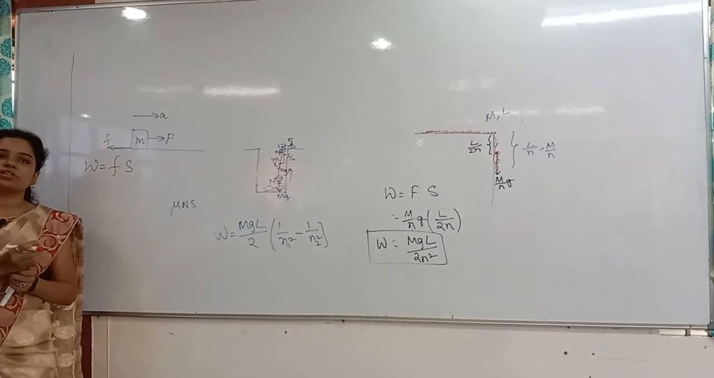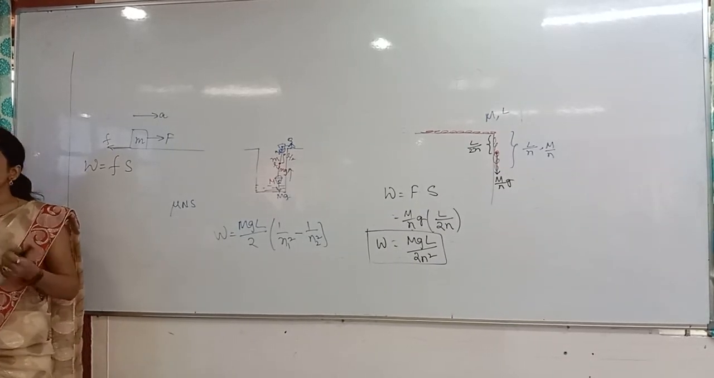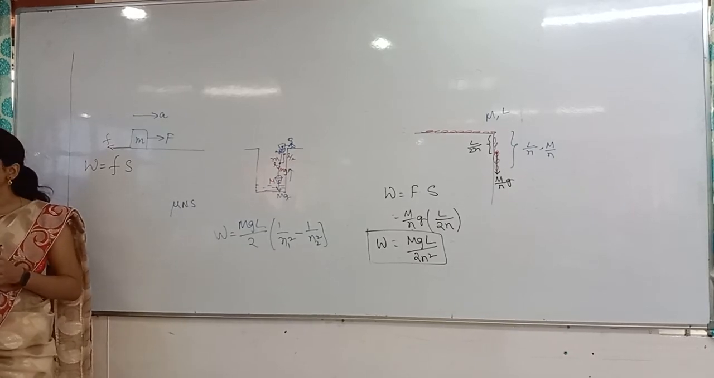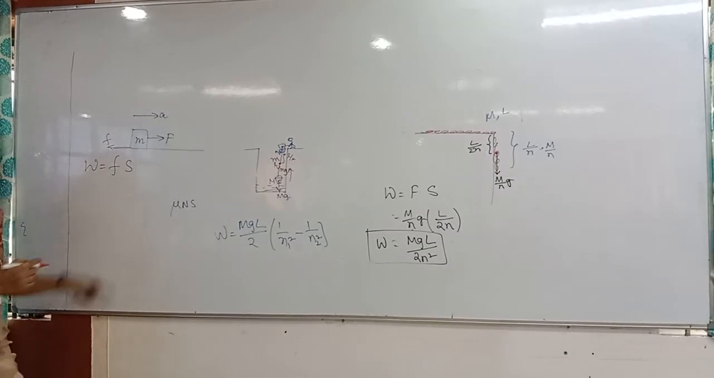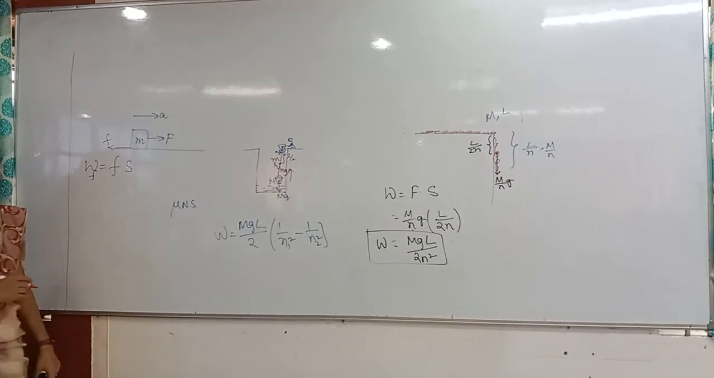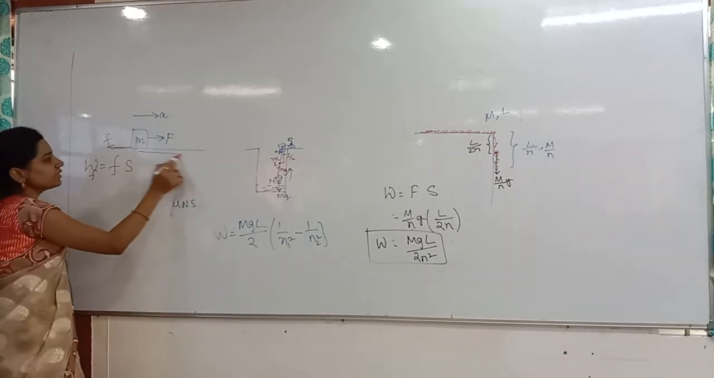Whichever the force, the work done by gravity is the gravitational force into displacement. Work done by the applied force is the applied force into displacement only. So here also, what you have to do is frictional force into displacement. Why? Because they are clearly asking for the work done by the friction. How much displacement is it making?